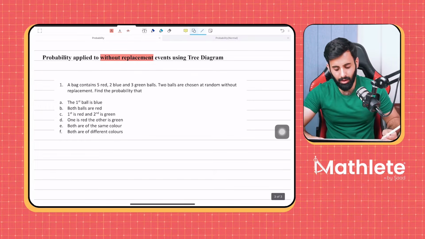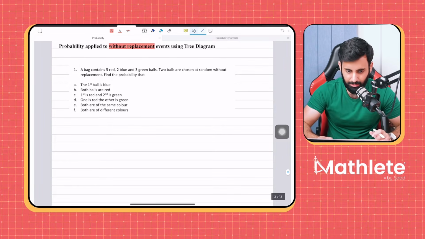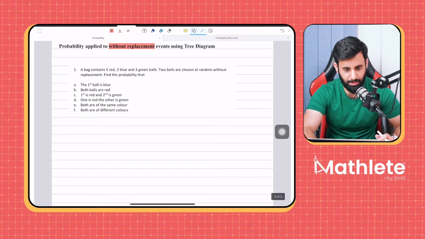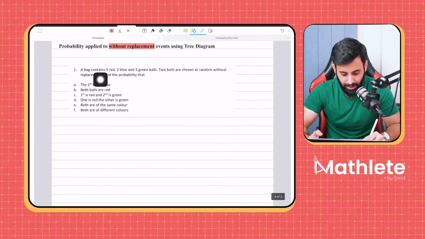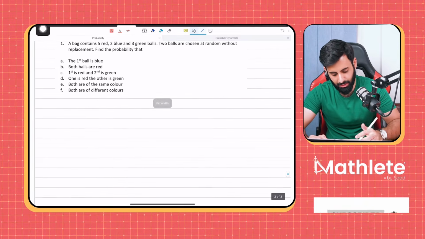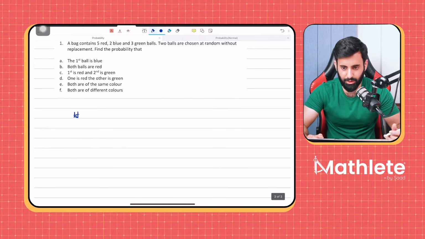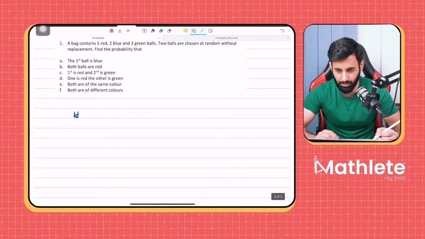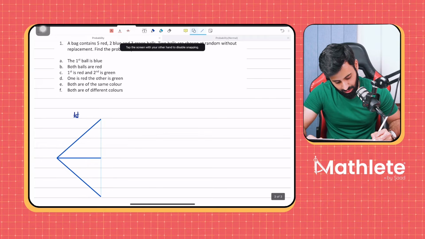Now, first of all, before we start solving this, let's make a tree diagram to represent what's going on in the question. How many different colors do we have? We have red, blue, and green. So the tree diagram for the first draw will have 3 branches, one for each color.